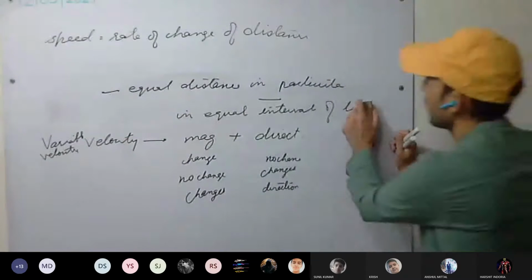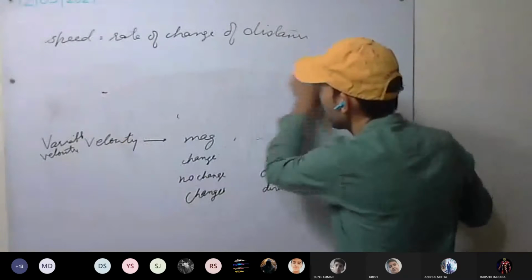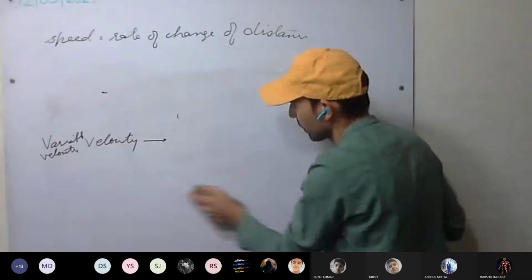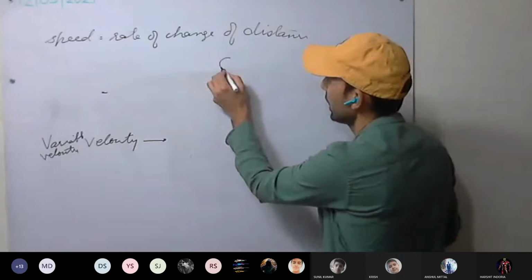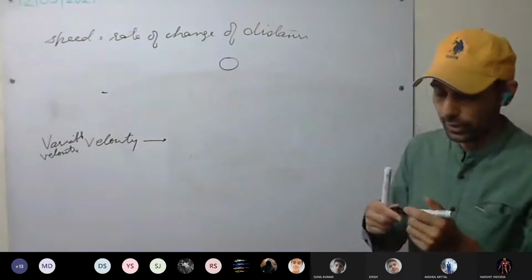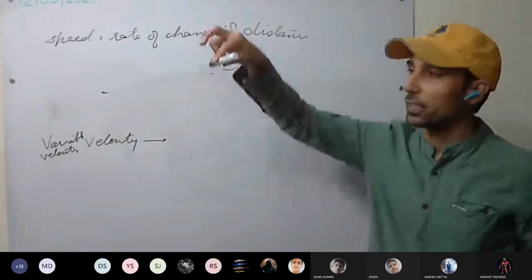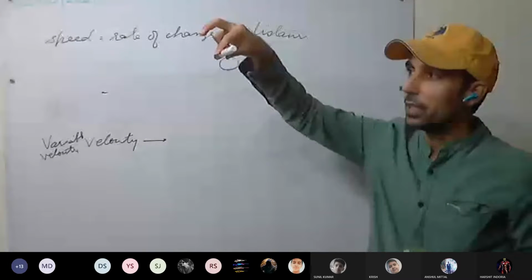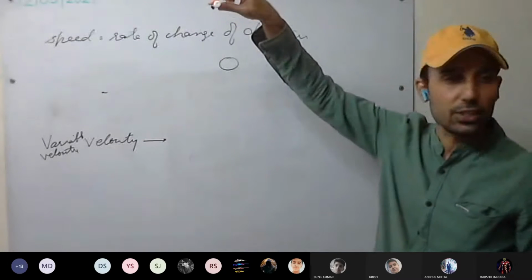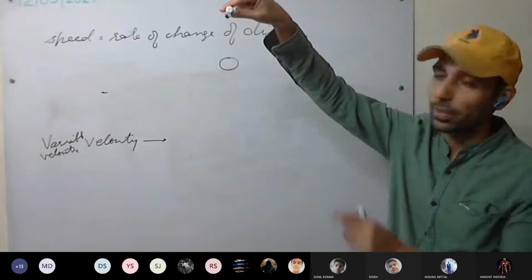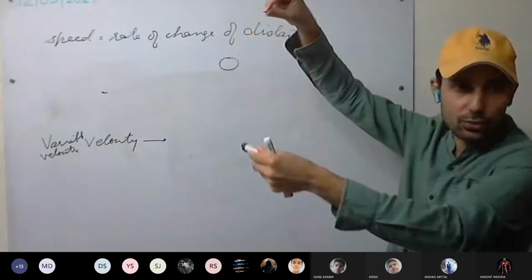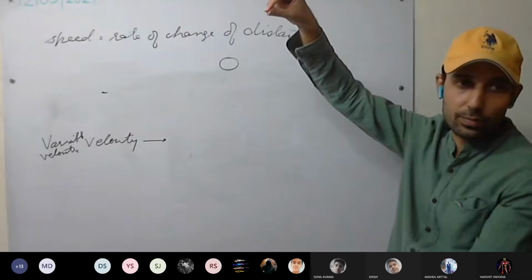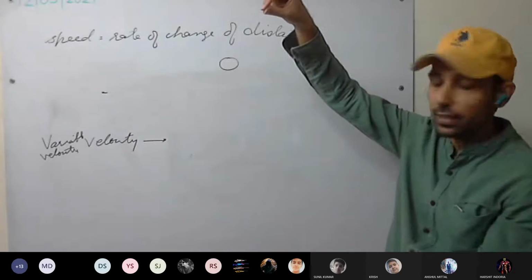Now I give you one example. A free fall body means a body that is falling. We'll be discussing this much more in acceleration, as we'll be discussing the free falling body. Free falling body means this is the body, I leave it, so it will drop. Initially velocity is 0. As I drop it, it starts from 0, then its velocity starts to increase. Yes or no? Its velocity is increasing.